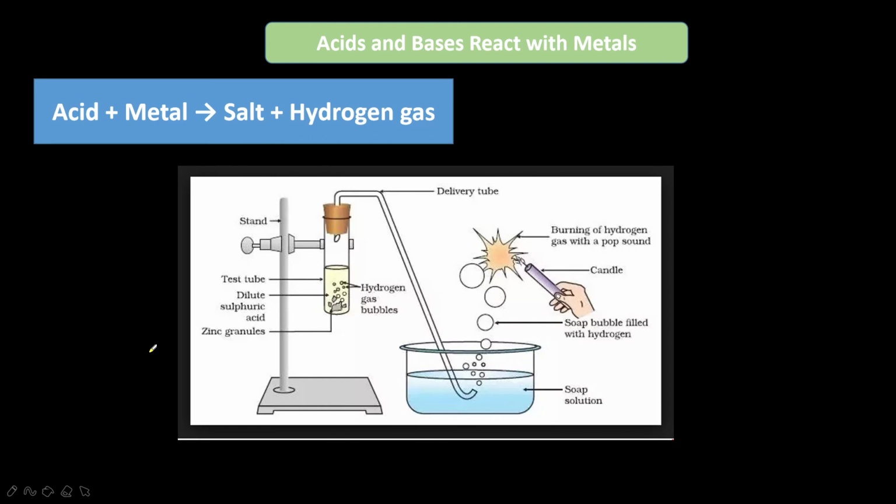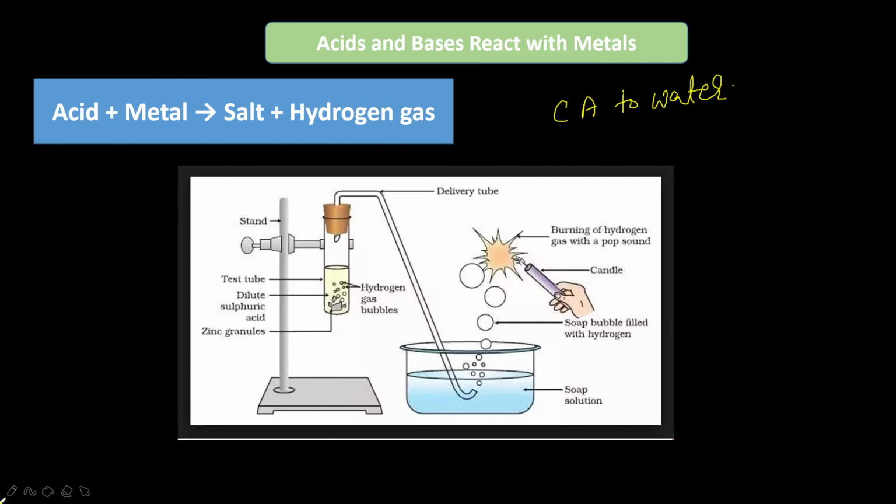So anytime you dilute a concentrate, it is a very, very important point which I am telling now. The dilution of a concentrated acid should always be done by adding the concentrated acid to water, and then gradually stirring, and not by adding water to concentrated acid, because the heat changes some of the water to steam, which can explosively splash out the acid on the face or the clothes, which leads to burns also. That's why very carefully you have to add concentrated acid to water.